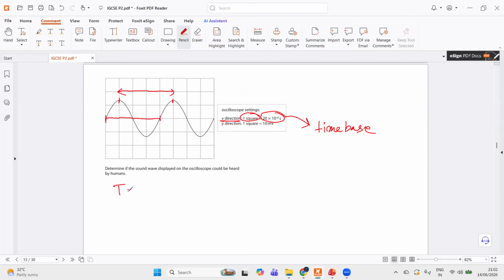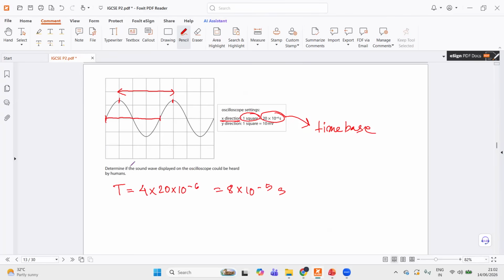So the time period would be the number of squares multiplied by the time base, which is 20 times 10 to the power minus 6. So 4 times 20 times 10 to the power minus 6 gives you 8 times 10 to the power minus 5 seconds. But the question asked if the sound can be heard by humans.